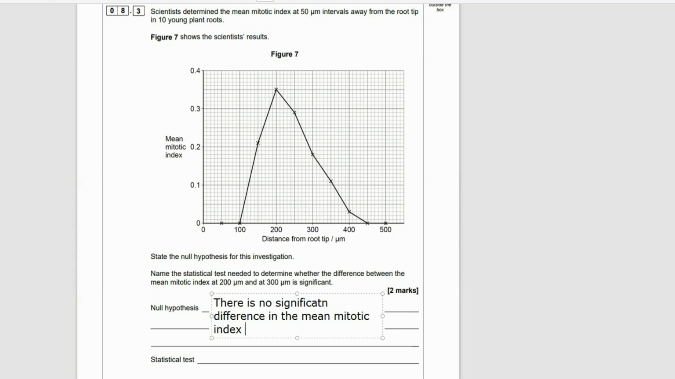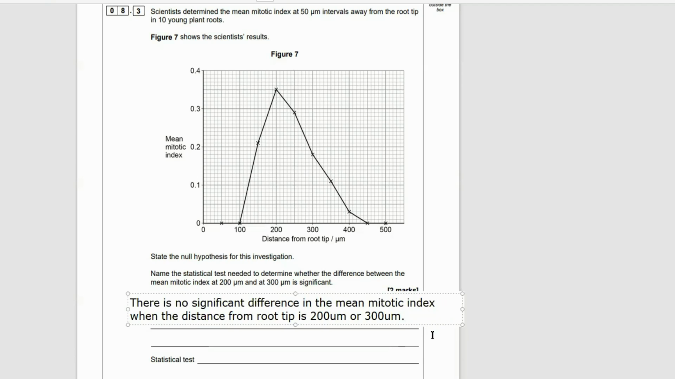So there's no significant difference between 200 micrometers and 300 micrometers, which is what they asked us to do here, because the student wanted to determine whether there was a difference between a distance of 200 and a distance of 300. And what we're saying with a null is that there will be no significant difference between the mean mitotic index when the distance from the root tip is 200 micrometers or 300 micrometers. Now, what statistical test would show this? When you're comparing two means, you're going to use the t-test.